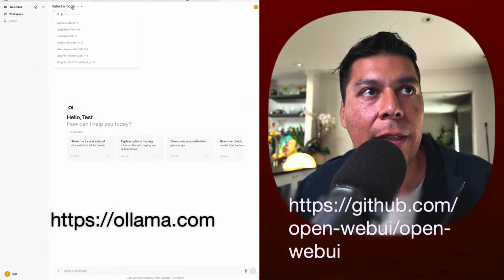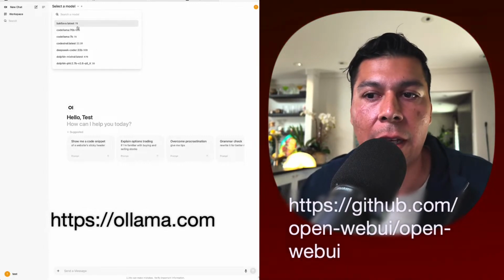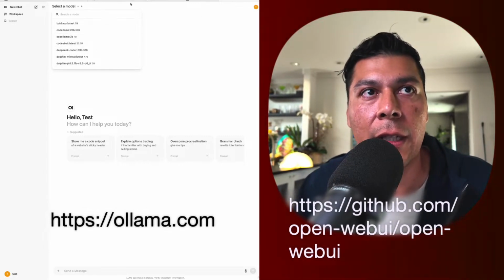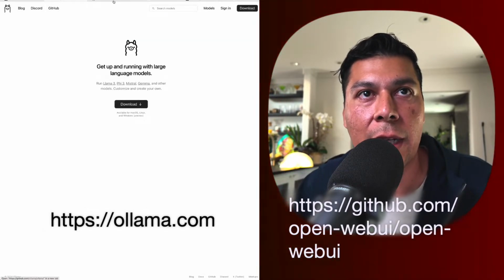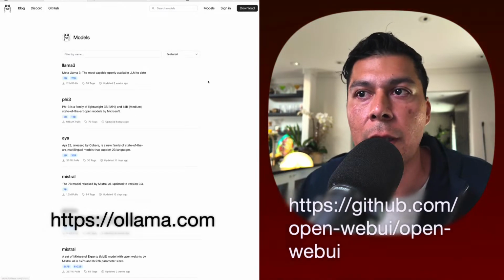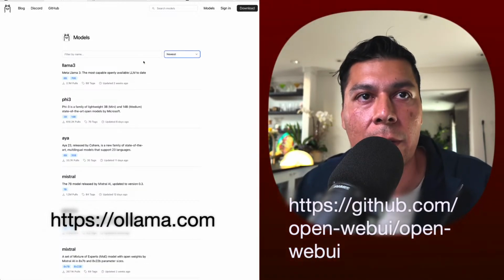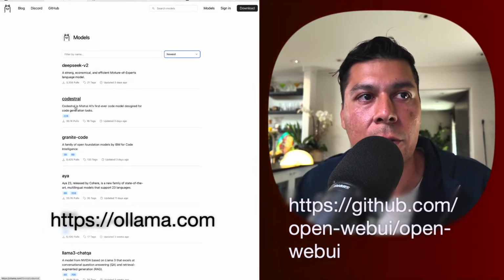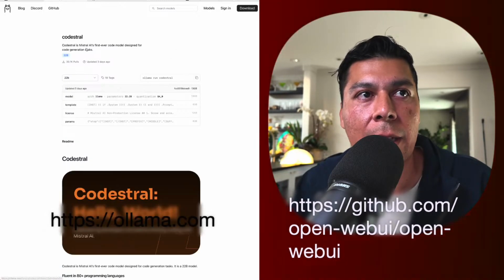To do that, you can say select a model. Since I've already downloaded models before using Ollama, I'm going to walk you through to see if we can download one of the latest models. If we go to models on Ollama and go to the newest models, the one I really wanted to try out was Codestral. This is a 22 billion parameter model. To download this one, all we have to do is type ollama run codestral.